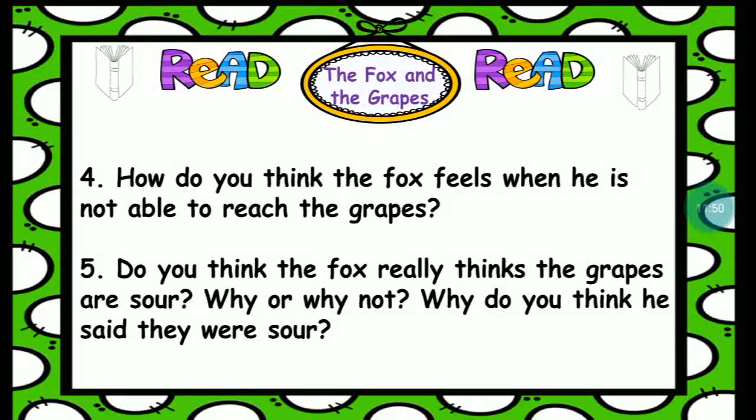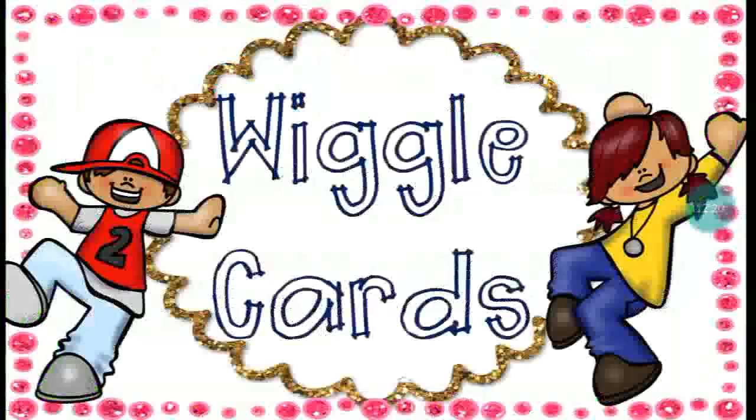Do you think that the fox really thinks that the grapes are sour? Well, I will say he did not think so. I think it's because he couldn't get the grapes. That is why he said the grapes will not make a good lunch. But if he was able to get them, he would have eaten them, whether sour or not.